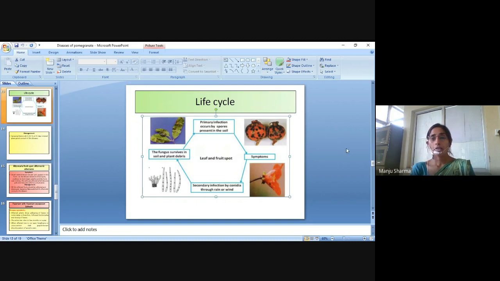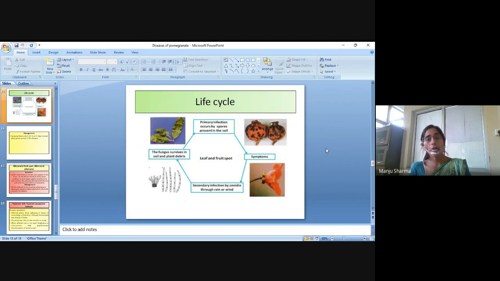The life cycle: first of all, the primary infection occurs by spores present in the soil. Then the symptoms will appear on the fruit, like black spots. After that, secondary infection occurs by conidia through rain or wind.